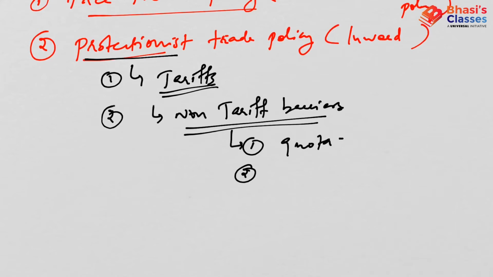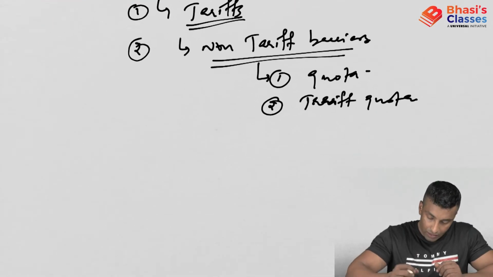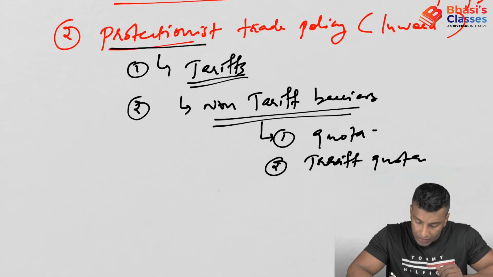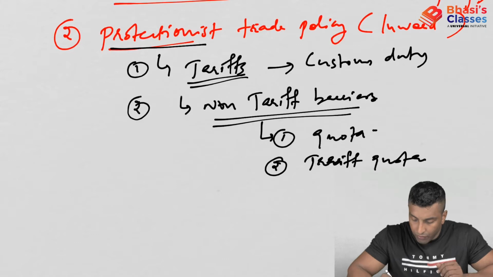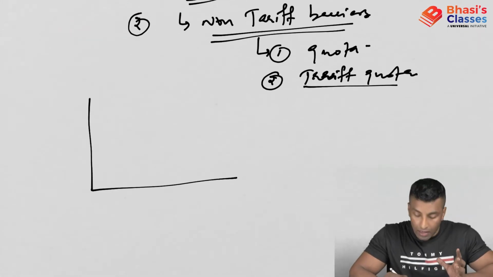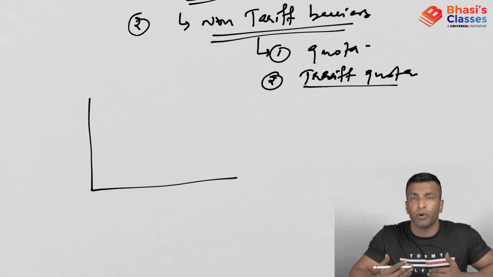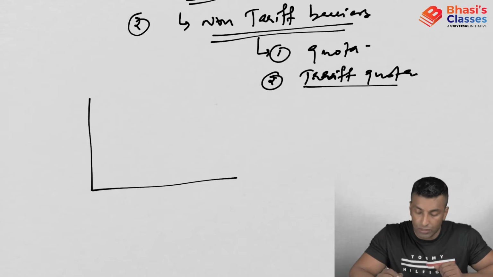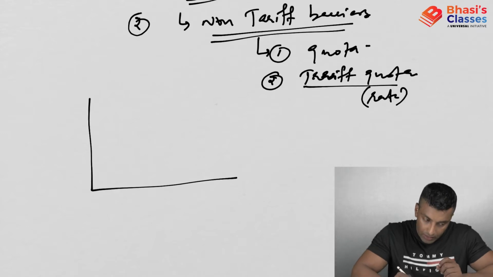Second, tariff quota. You can see here tariffs are mainly based on customs duty. Now what I mean by this is, at some point there will be normal customs duty, and after a particular point there will be more customs duty charged. That is what tariff quota is. So that is also related to rate.